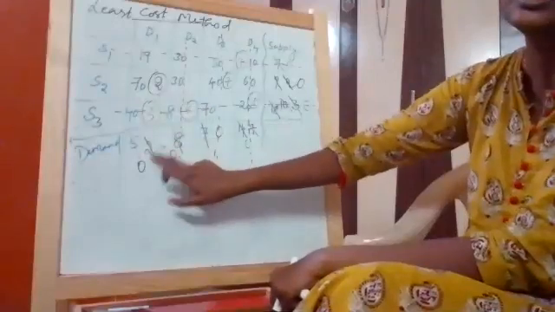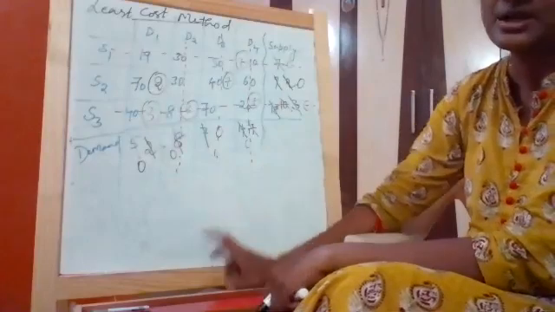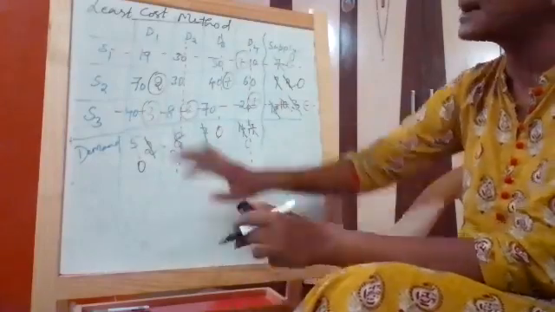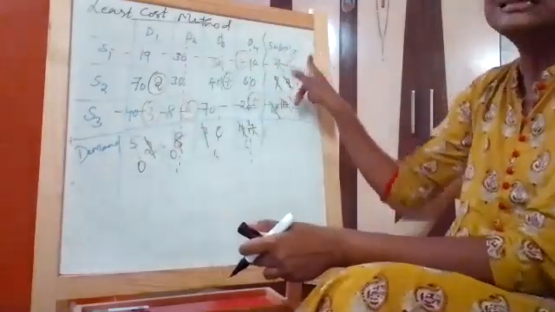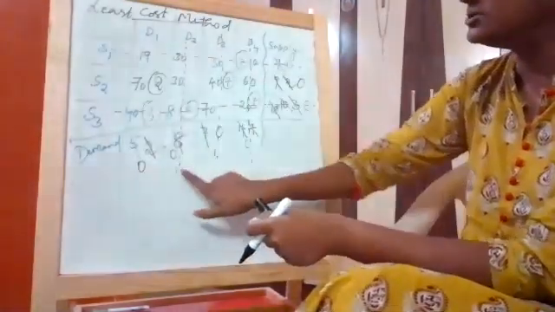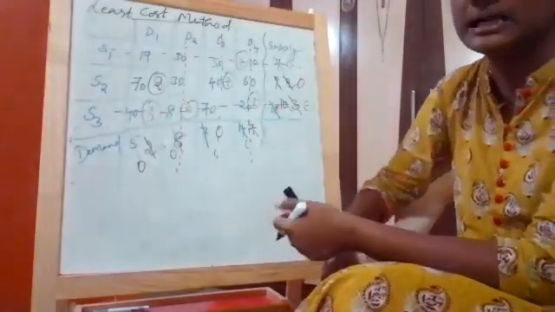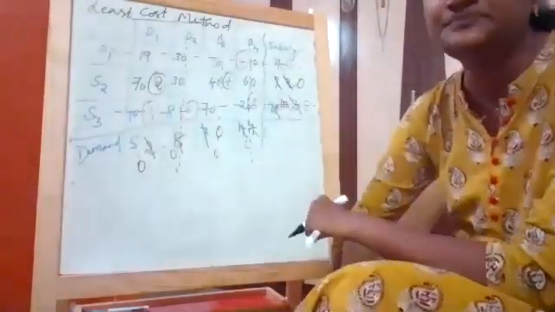On both sides it is 2 and 2. 2 minus 2 is 0, and 2 minus 2 is also 0. When completing the matrix, all supply and all demand must be 0. You can see 0, 0, 0, 0, 0, 0, 0. Then only you are allocating everything properly.